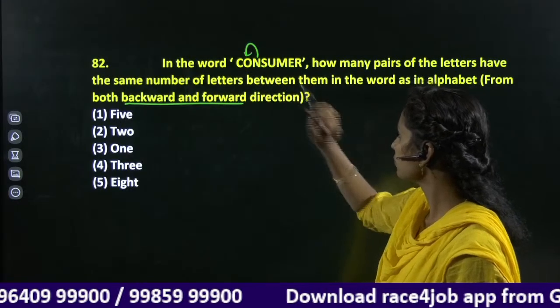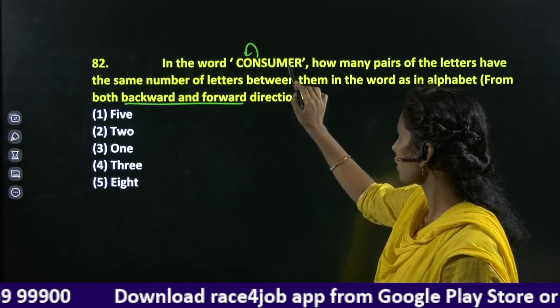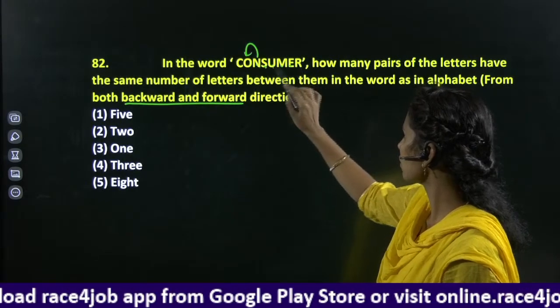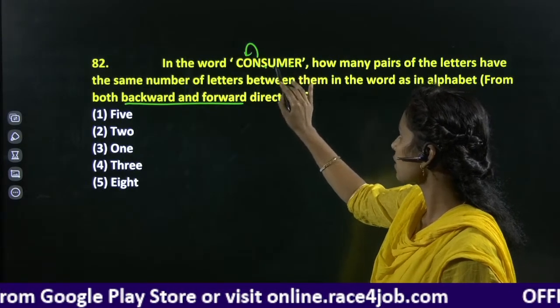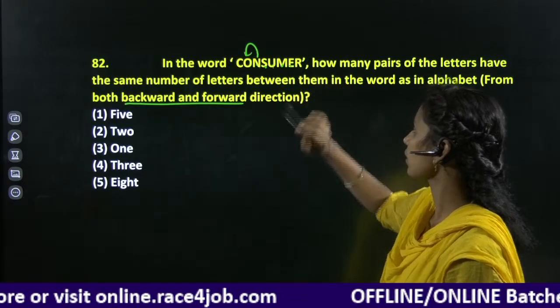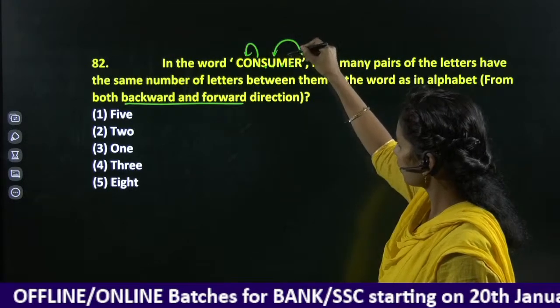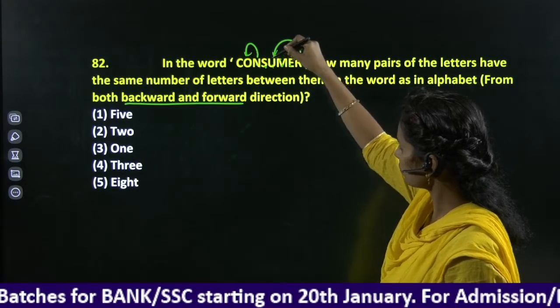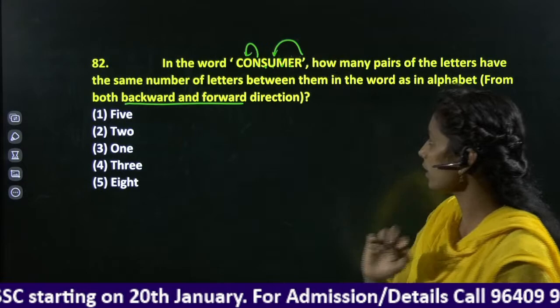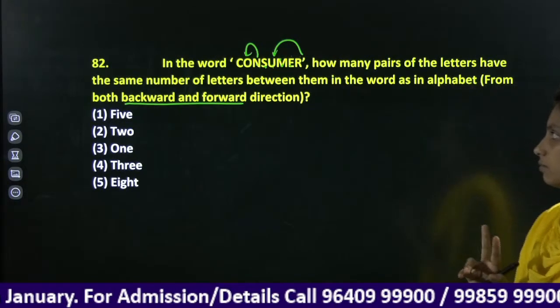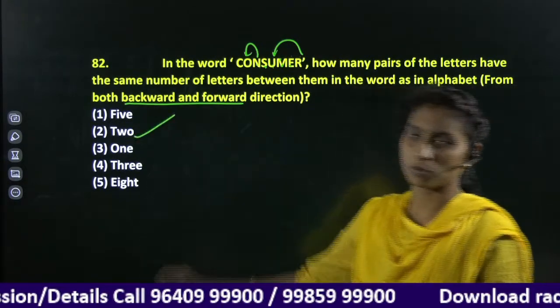PQRSTU. NOPQR. S no. U chances are not there. M. Okay. RSTU. EFGH no. Chances are only two pairs are there, and our answer here is option 2.